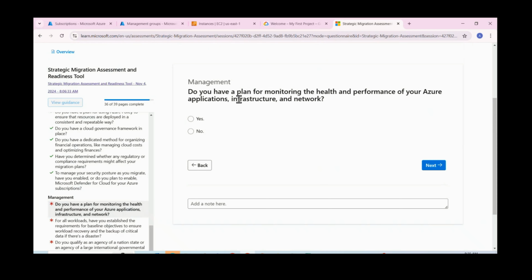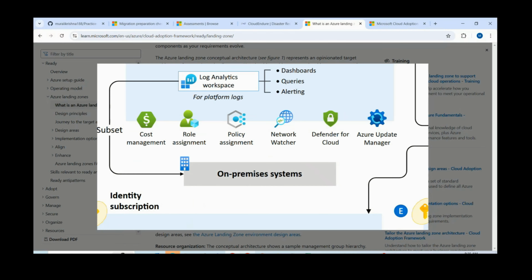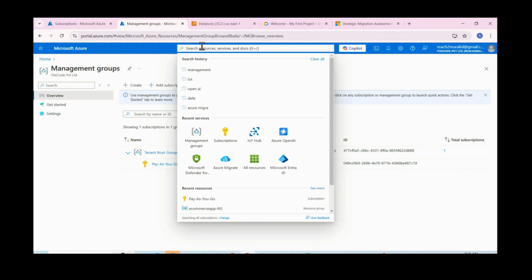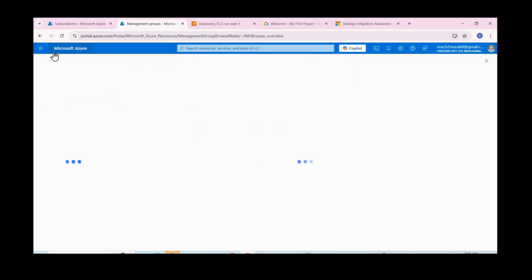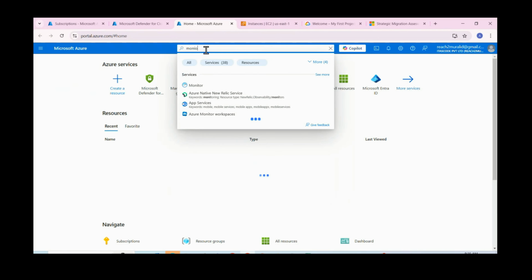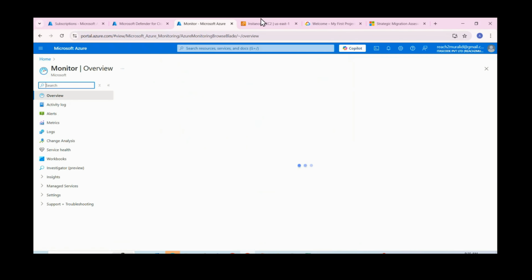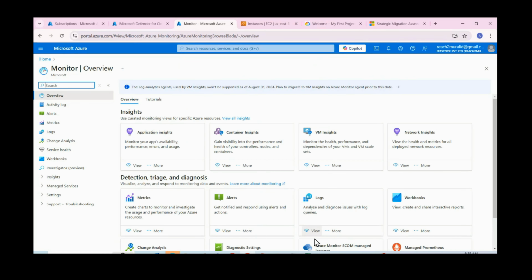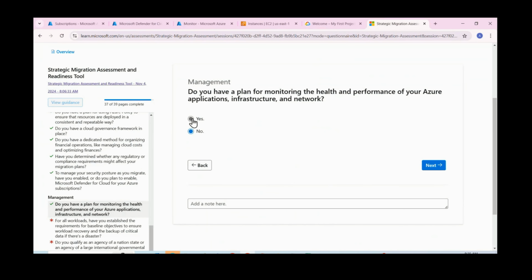Monitoring. Do you have a plan for monitoring health and performance of your application, infrastructure and network? For Defender, just see here, this is the tool you can use. Same way for monitoring, Monitor. Here you can start using that. Currently we don't have a plan, but we need those things.